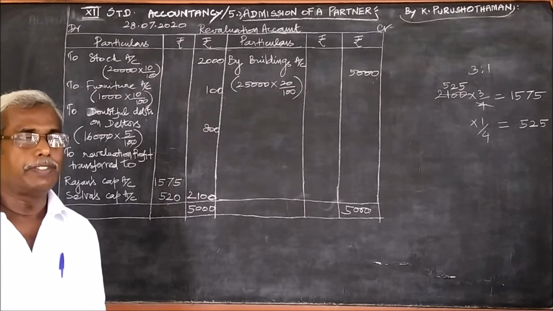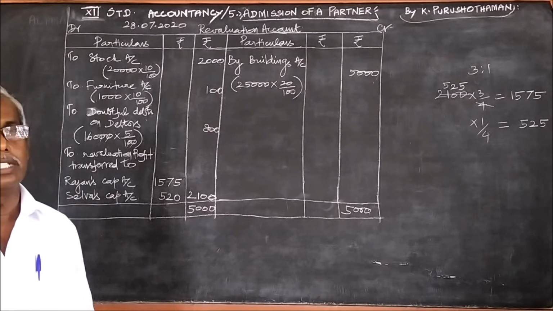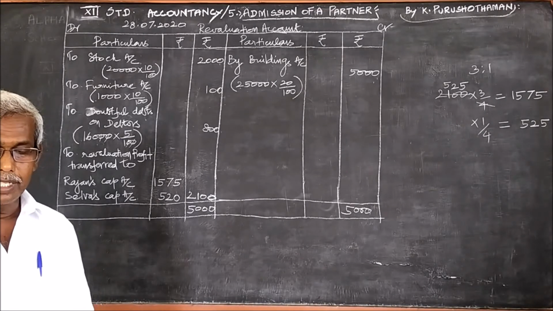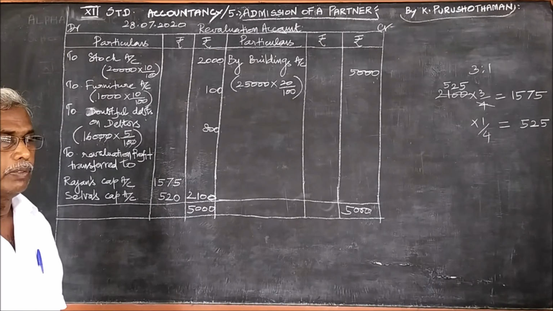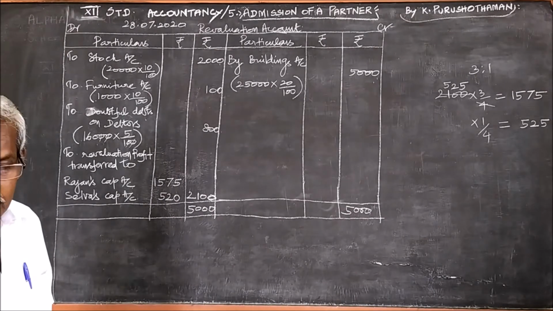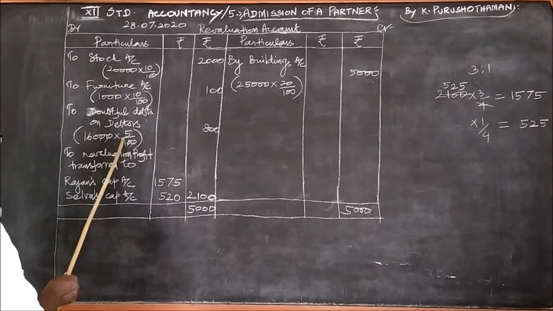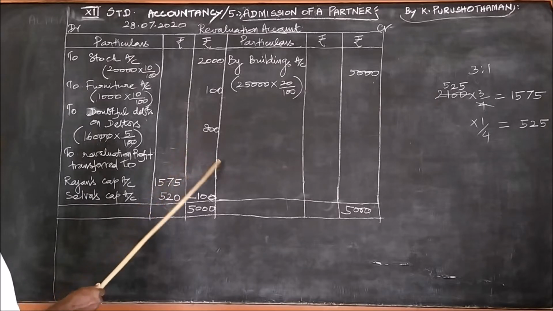In that, if there is some doubt whether the amount may be received or not, that is called doubtful debts. Those doubtful debts should be considered at 5%. So 5% of debtors, the value of debtors is 16,000, 5% of it is 16,000 into 5 by 100. If you simplify, you will get 800.